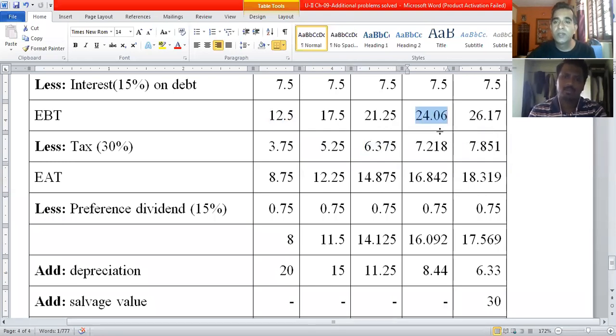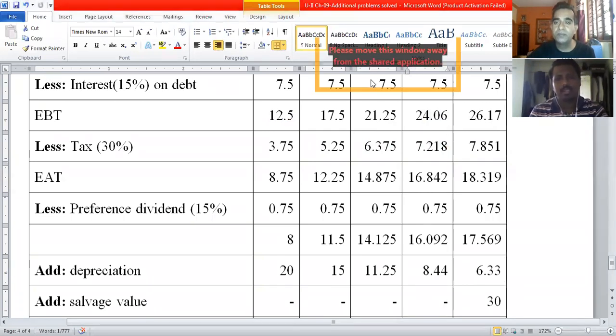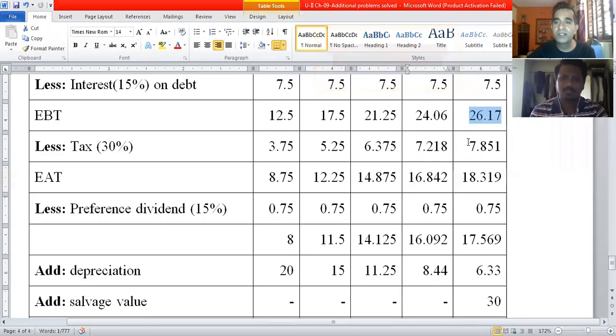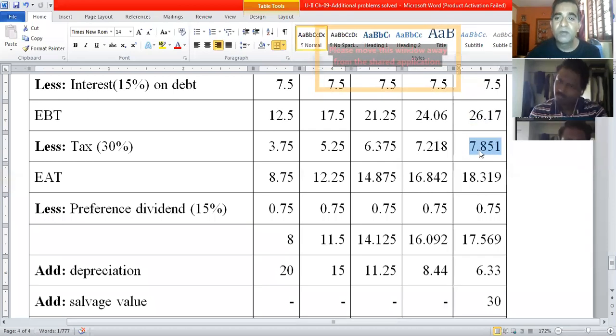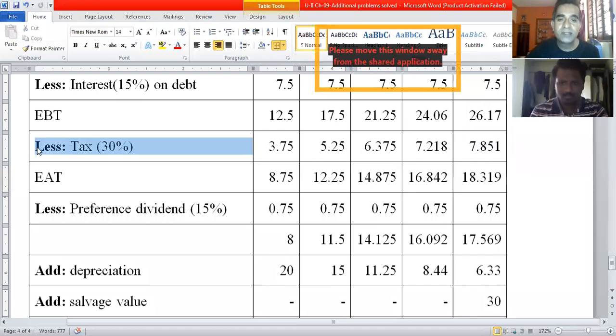30% of 24.06 is 7.218 million rupees, the amount of tax. 30% of 26.17 is 7.851 million rupees, the amount of tax in the 5th year. So once we deduct tax, what we get is earnings after taxes.